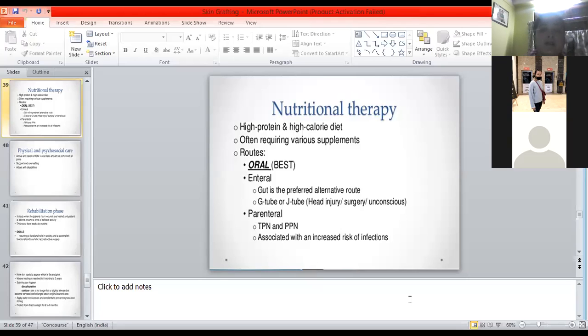So we can give parenteral nutrition either through total parenteral nutrition or peripheral parenteral nutrition, right? But the thing is there is an increased risk of infections, because there will be so many tubings, and every 72 hours they should change the tube and maintain aseptic techniques. All these things should be taken into consideration.